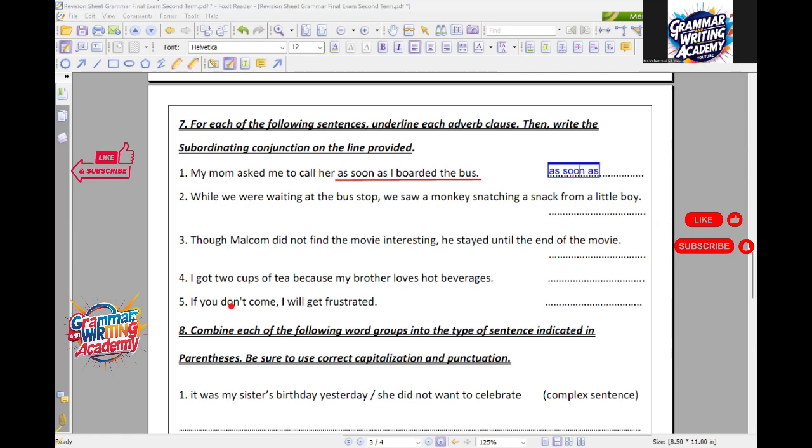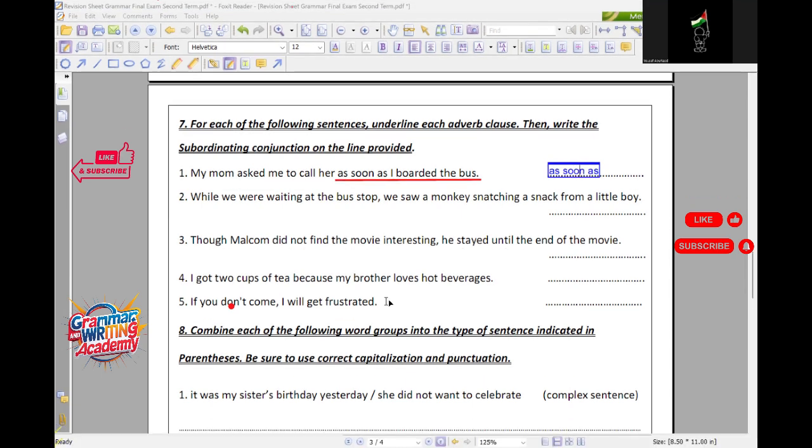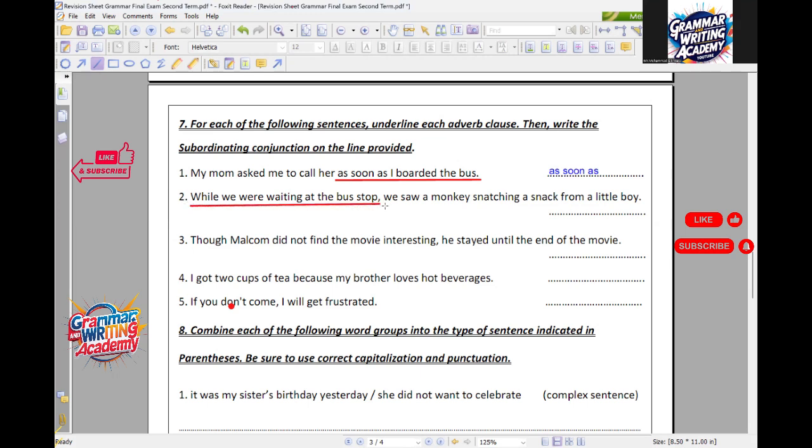Yalla Yusuf, number 2. While we were waiting at the bus stop, we saw a monkey snatching a snack from a little kid. The adverb clause is "while we were waiting at the bus stop". The subordinating conjunction is "while". Thank you, Yusuf. So here we have another subordinating conjunction, which is "while", as you can see. And from "while", we start the adverb clause. Yalla Karam.